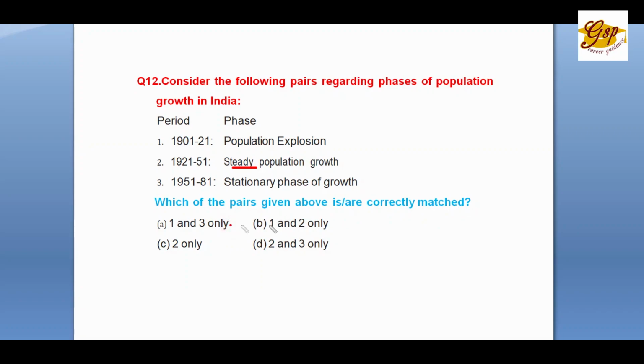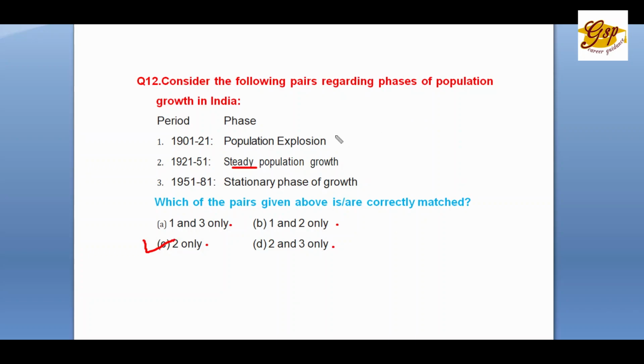A. 1 and 3 only. B. 1 and 2 only. C. 2 only. D. 1, 2 and 3 only. So, the correct answer is C. That is 1921 to 51.